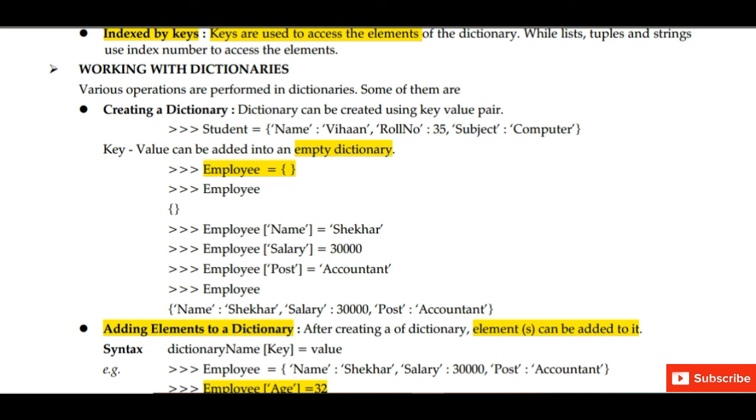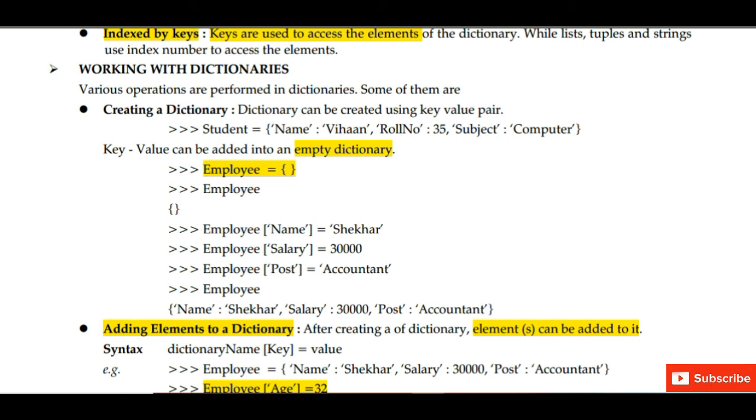Next point, fourth point, indexed by keys. In the dictionary we are using the keys which are acting as an index. So keys are used to access the elements of the dictionary, while in list, tuple and strings we have used the index number to access the elements.